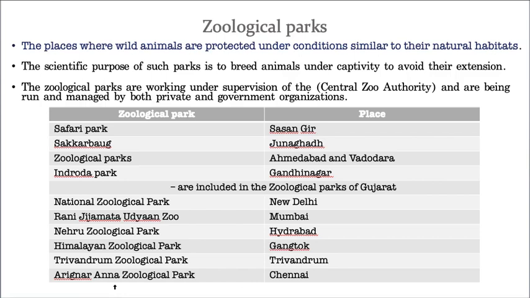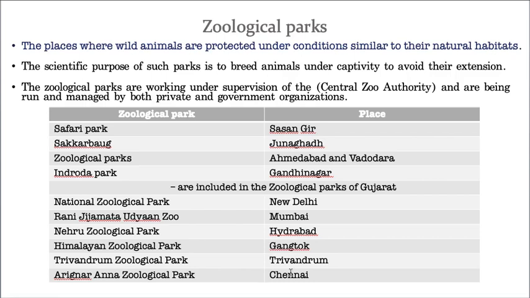Of course, this is Tamil Nadu, that's why the words Arignar Anna will be a bit different. So Arignar Anna Zoological Park, Chennai. So these are some zoological parks which are important. Of course, there are many zoological parks, but these are some. Hope you understand what is a zoological park.